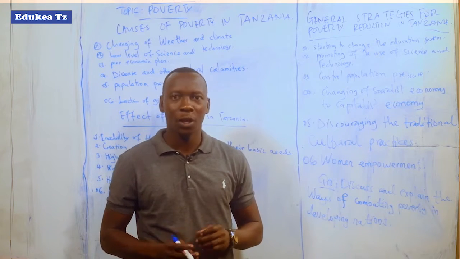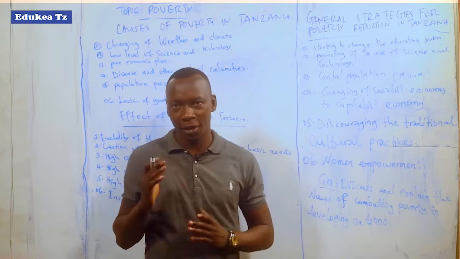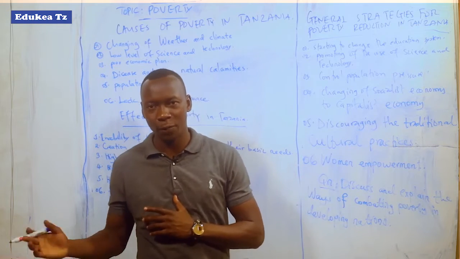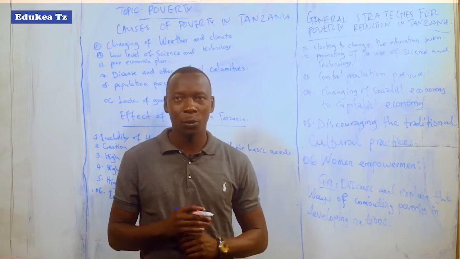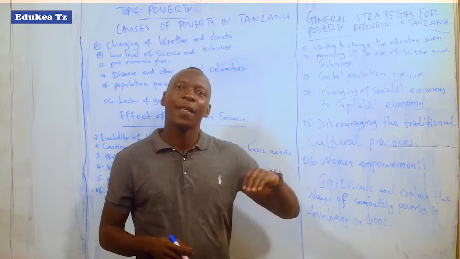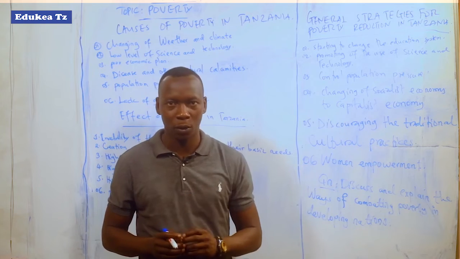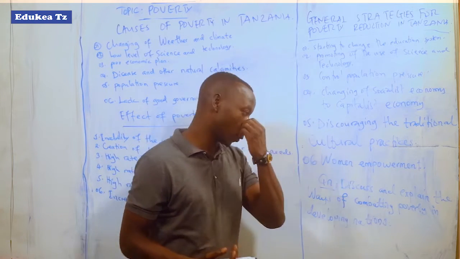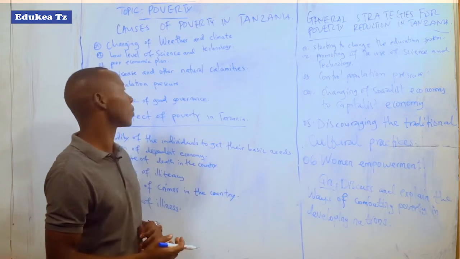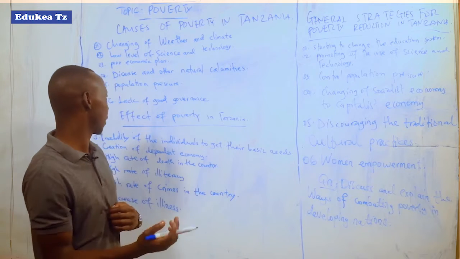So you find that the comparison of the product and the number of people is very high and the production is very low. So it leads to poverty because the demand is very high, but the production is very low. So that situation leads to poverty in a certain community.